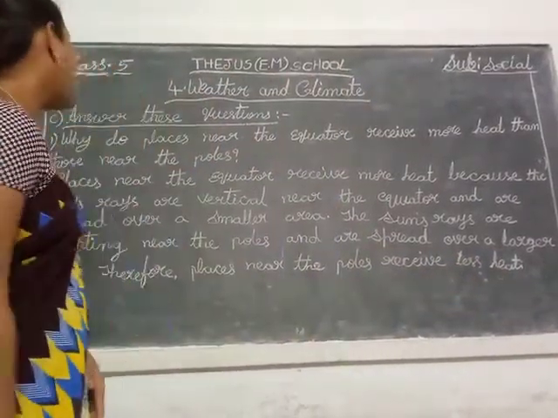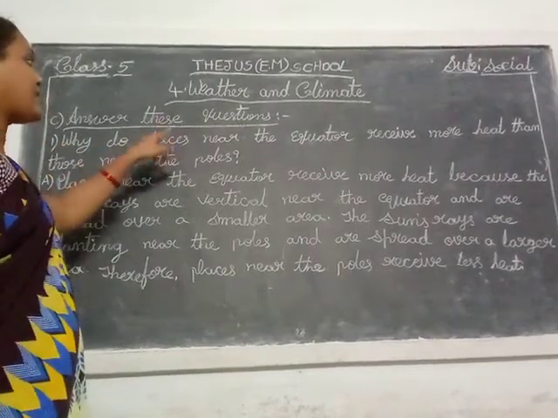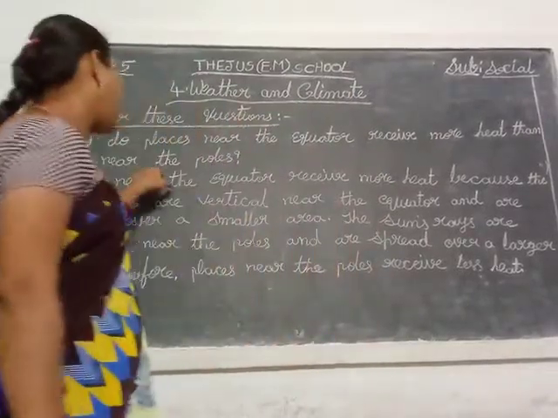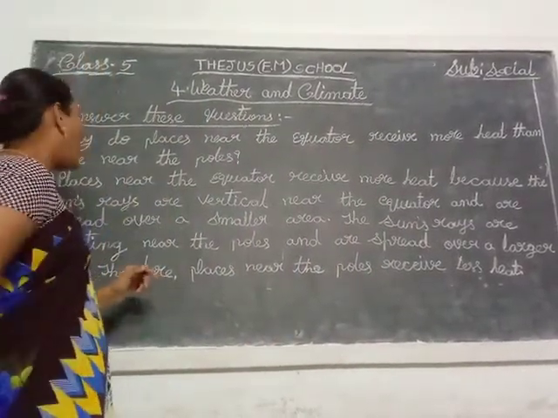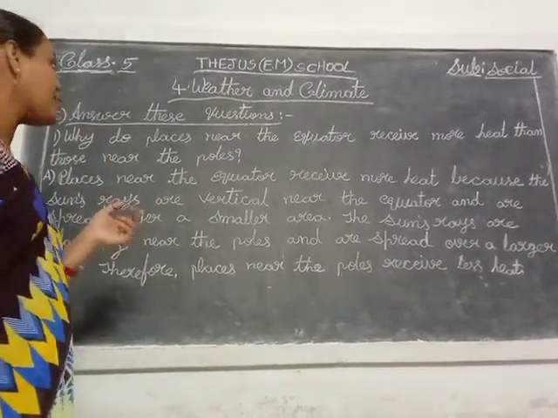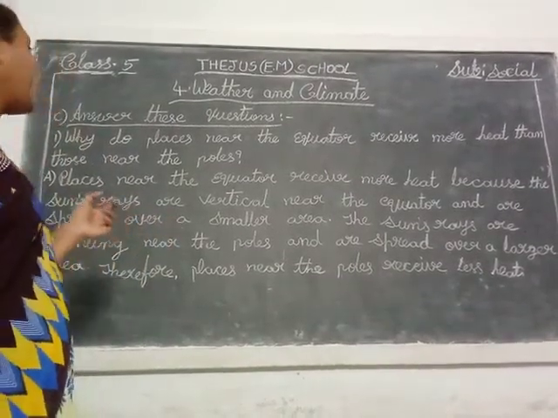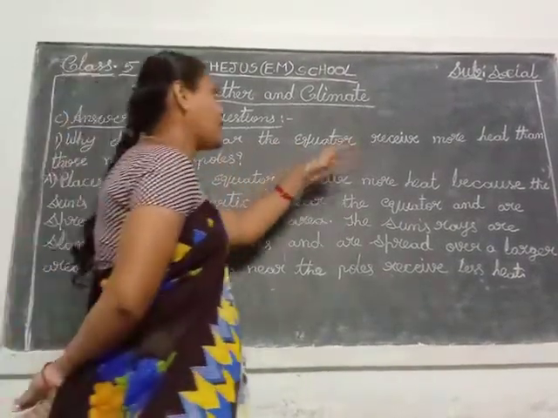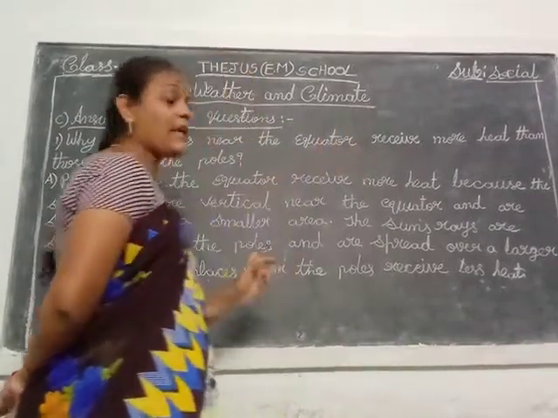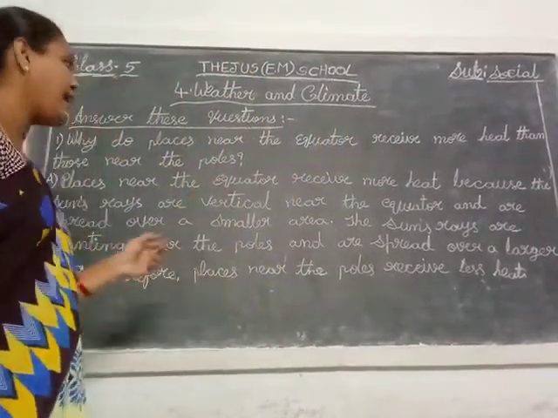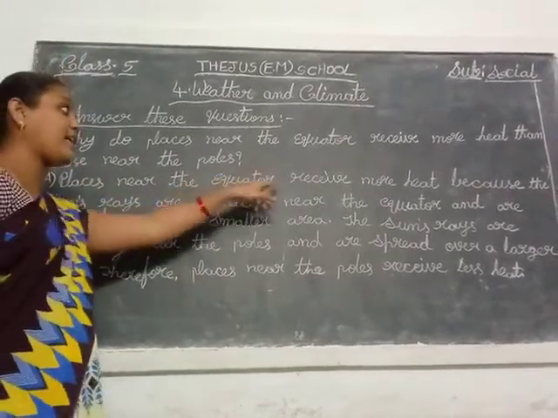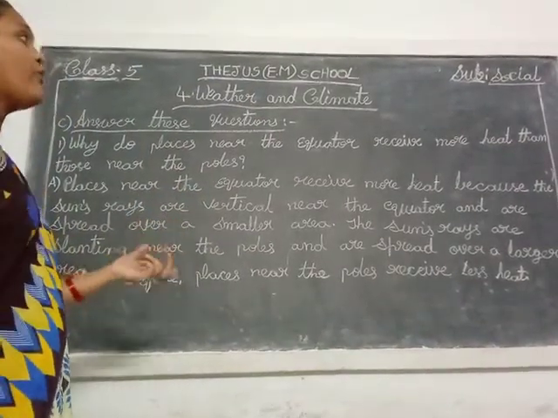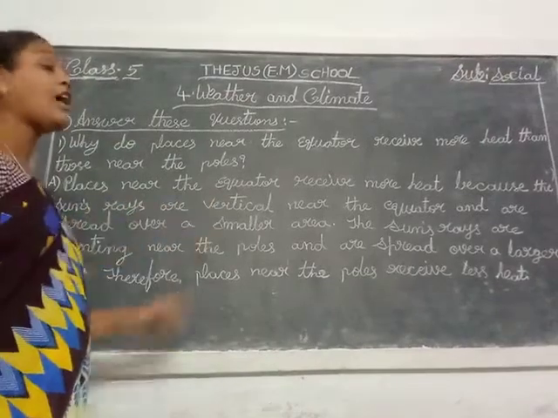Okay, children? See once. Why do places near the equator receive more heat than those near the poles? So compare the places near the poles and near the equator. The heat is very large in equator places, but in pole places it is very less. Why? Places near the equator receive more heat because the sun's rays are vertical on the places.